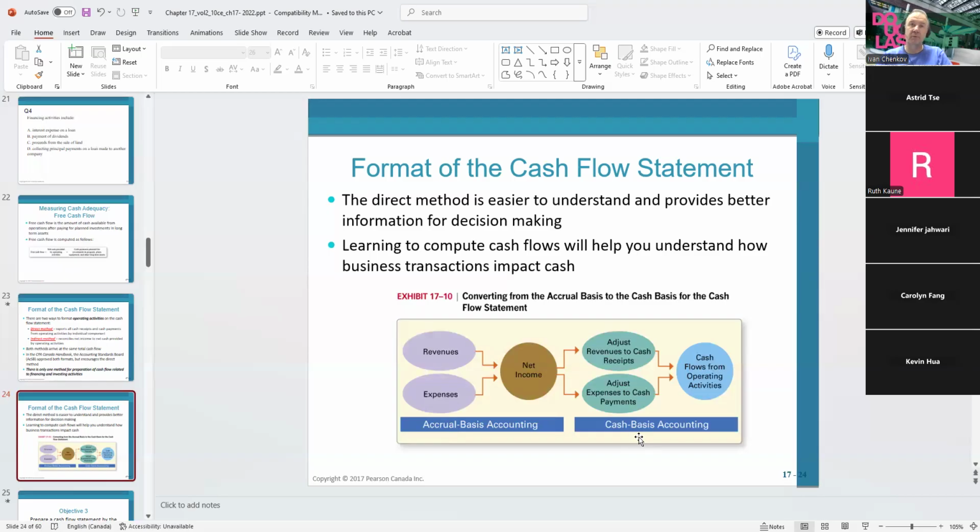We have to move to accrual basis accounting. So for that reason, we have to eliminate all the non-cash items, and we're dealing only with transactions which affect the cash. Any journal entry that doesn't have a debit to cash or a credit to cash is eliminated from the cash flow statement. We're only dealing with journal entries that have either a debit or a credit to cash.